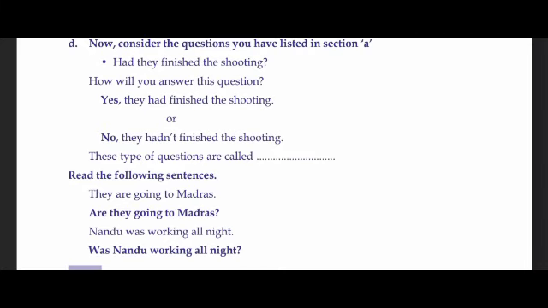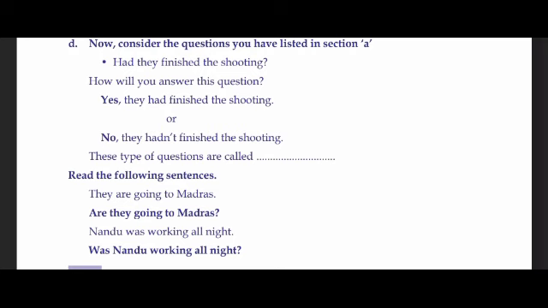Children, now consider the questions you have listed in section A. Had they finished the shooting? How will you answer this question, children? You can answer like, yes, they had finished the shooting. No, they hadn't finished the shooting. These type of questions are called yes or no questions. Here the answer will be either yes or no.